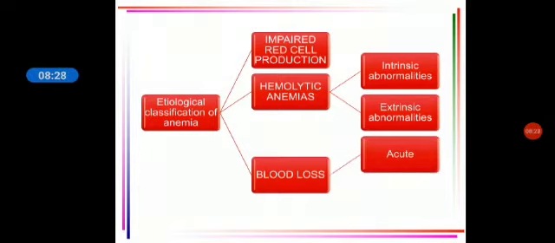Then for blood loss, it can be acute blood loss or chronic blood loss. Acute blood loss is massive, as when you have a massive traffic accident or any form of internal bleeding. Chronic blood loss is when the patient is bleeding chronically and does not know it. There can be bleeding piles, that is bleeding hemorrhoids, or the patient can have chronic bleeding per rectum which the patient is not noticing.